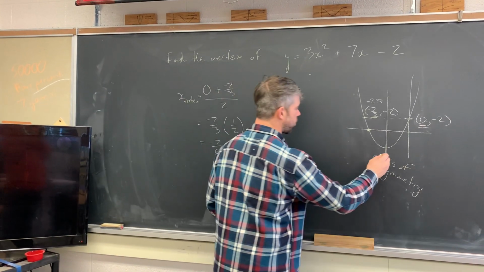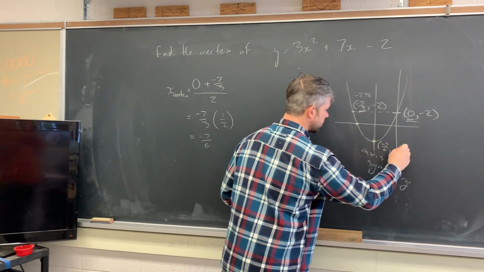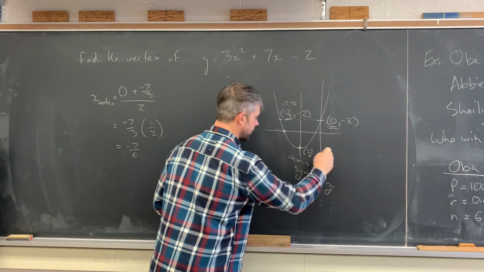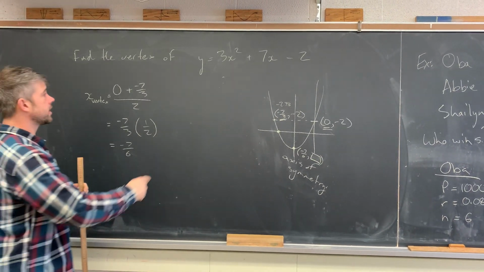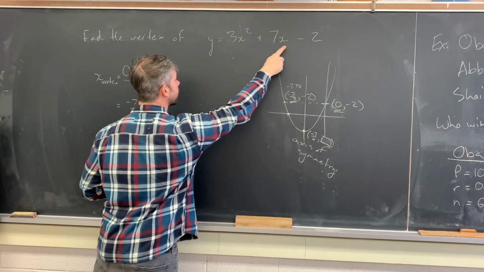So that means that the coordinate down here is at negative 7 over 6, and we just need to figure out the y coordinate. And no, it's not 0. We just need to figure that out. So fortunately, we have a rule. The rule is, if I want to know what y is, I just have to substitute in an x value there.